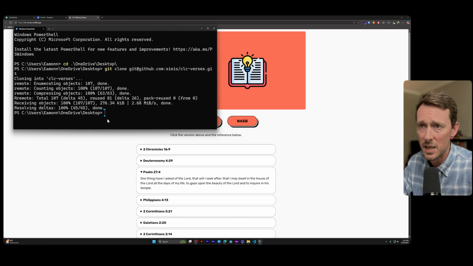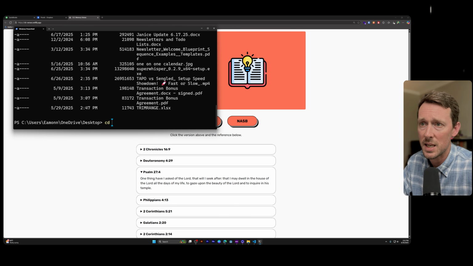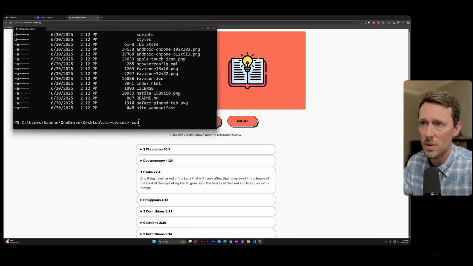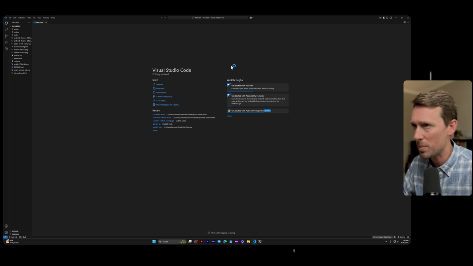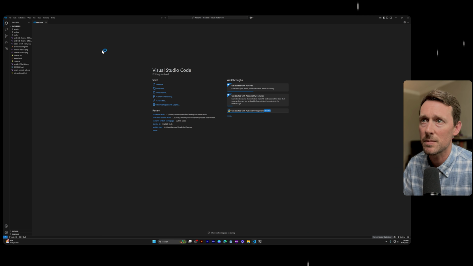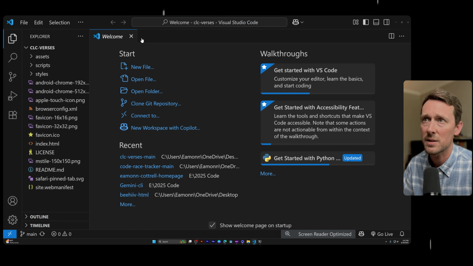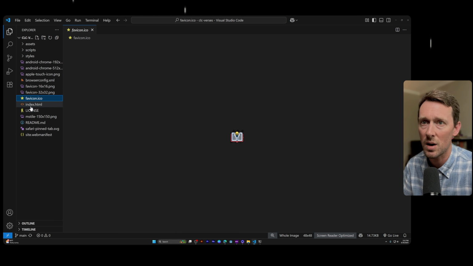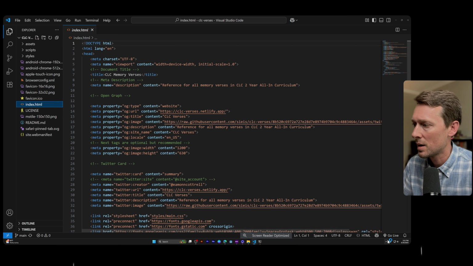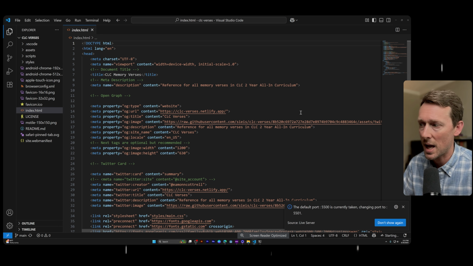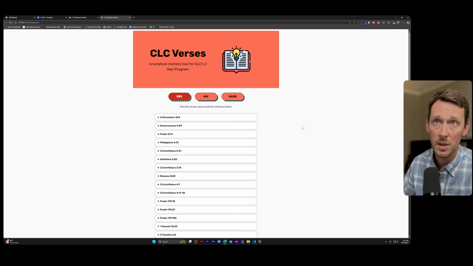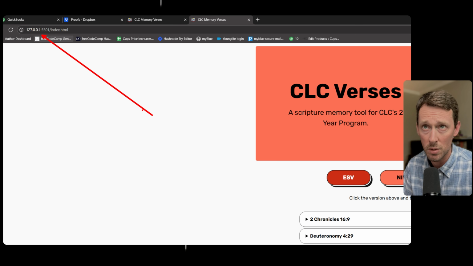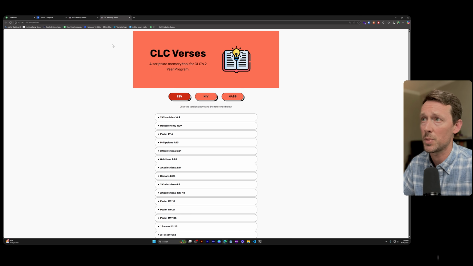So now once we're here, we can go see that, what was this called? CLC versus. Here's that directory. I'm going to cd into it and open it in our editor here. VS Code is what I'm using. And here is all of that repository. Now, if I select Go Live, it will pop up, boom, a live version of whatever changes we're making on this localhost port on our computer.